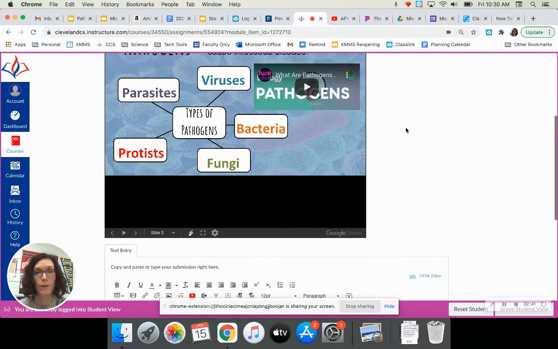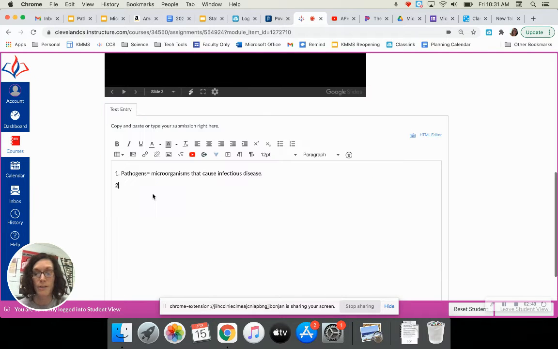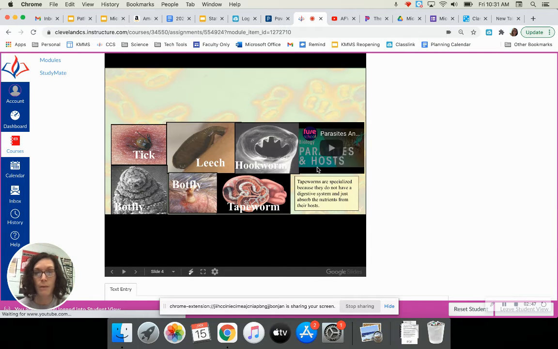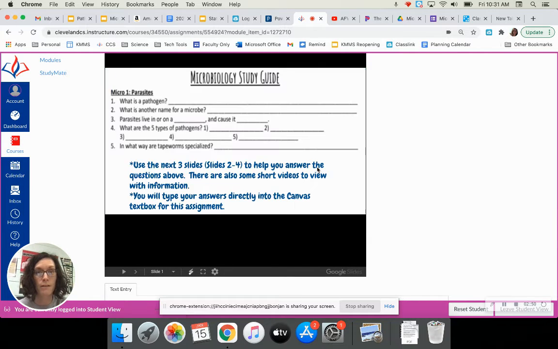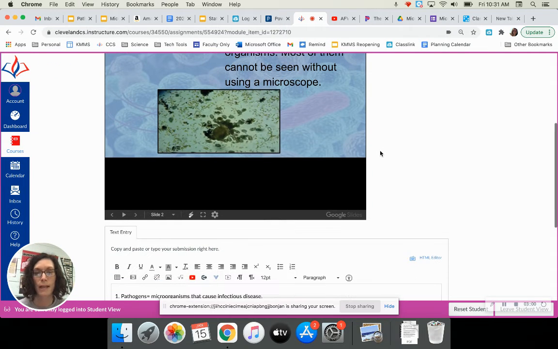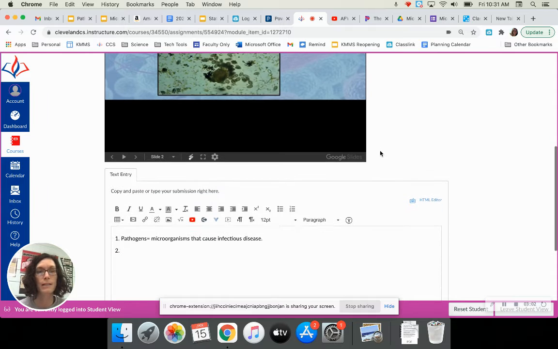Now, if I don't remember number 2, I'm just going to hit the back button. I'm going to click on my slide, I'm going to hit the back buttons until I go back to the question. What is another name for a microbe? Well, that's on this slide. Microorganism is another name for microbe. So everybody kind of understand the answers are right there in the slides.